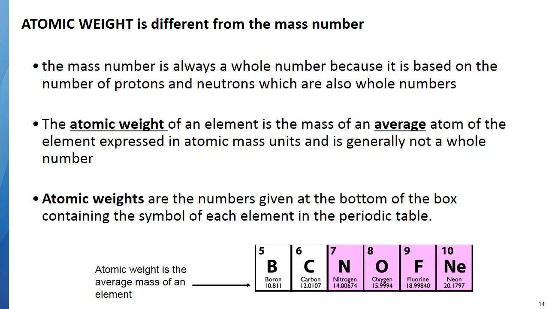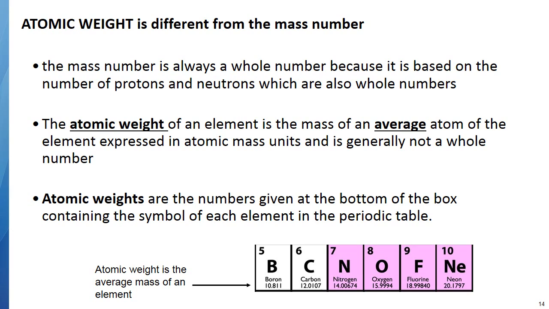Well, it comes because remember we have different isotopes. Chlorine has 2 different isotopes. Carbon actually has 3 different isotopes. And then we average them together. So the bottom number is actually the average mass of an element if we take all the different isotopes and average them together. We call that the atomic weight or the atomic mass.